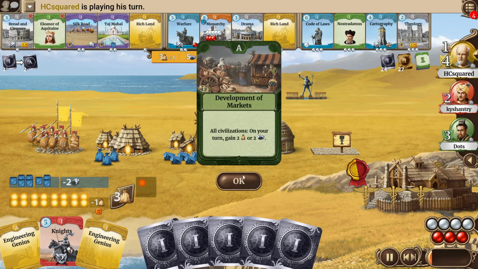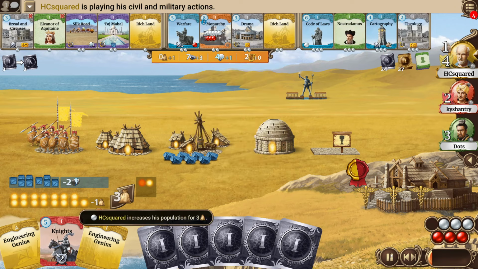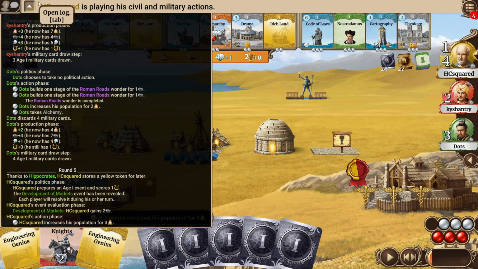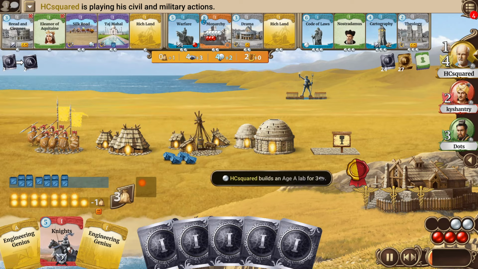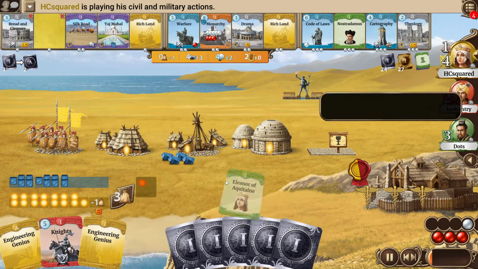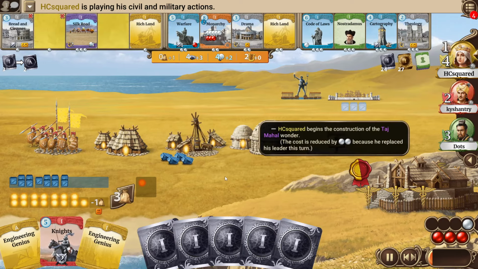HCsquared, first of all, seeds, opens the development of markets, takes, I think, additional resources from that development, yes. And then he will increase his population, builds the 2nd lab. Will he go for Eleanor? Yes, he will go for Eleanor. Will he go for the Taj Mahal? Yes, he will go for the Taj Mahal.